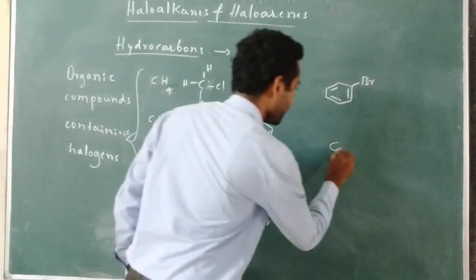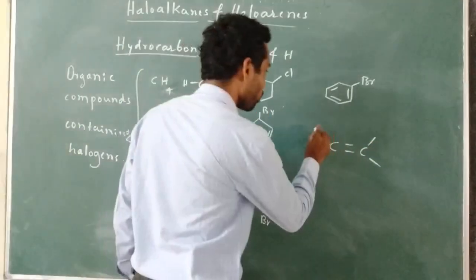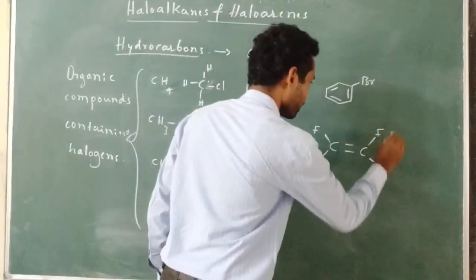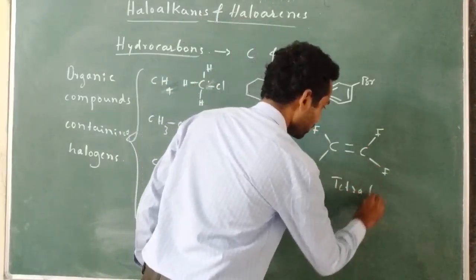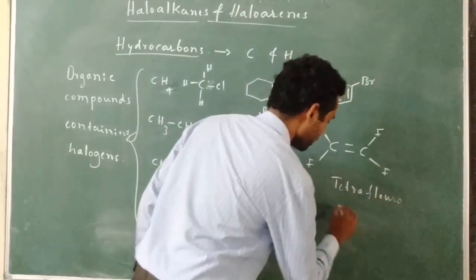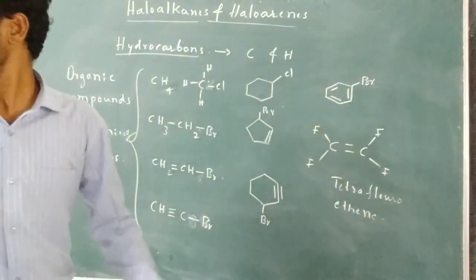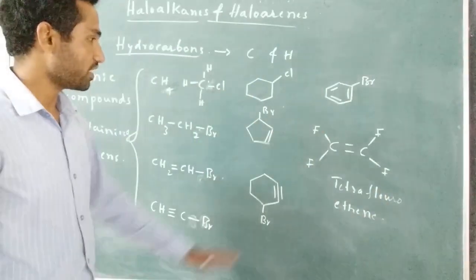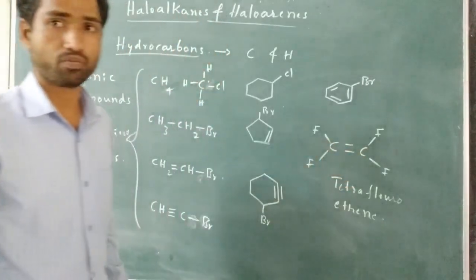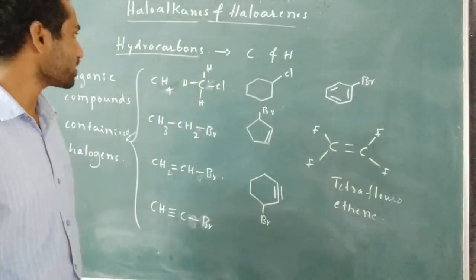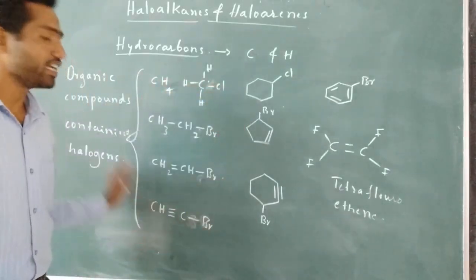For example, C=C, the ethene molecule. If I replace all the hydrogens with F, this is known as tetrafluoroethene. This molecule is also a halogen containing organic compound. This molecule is also a halogen containing organic molecule.